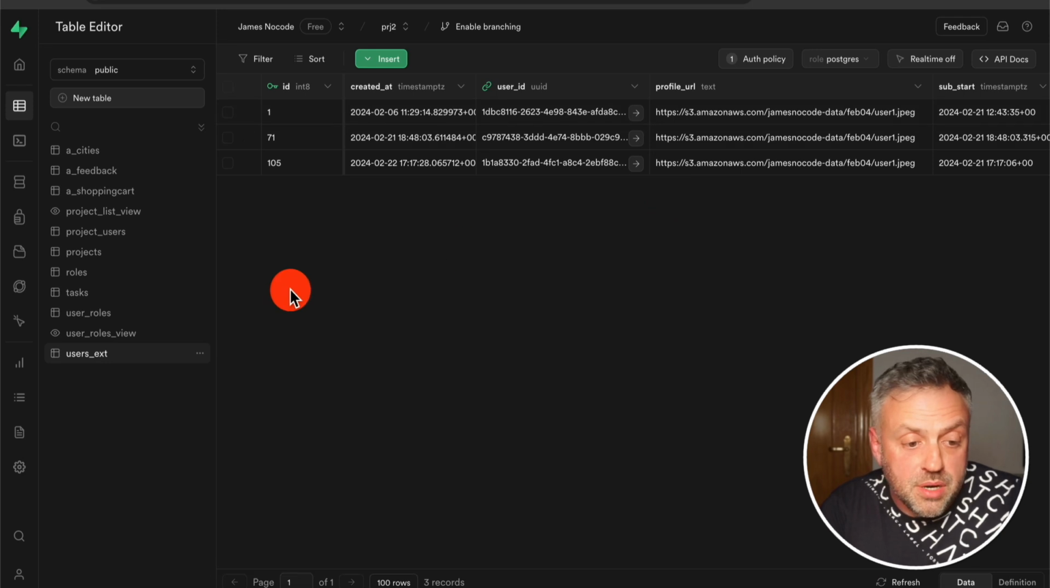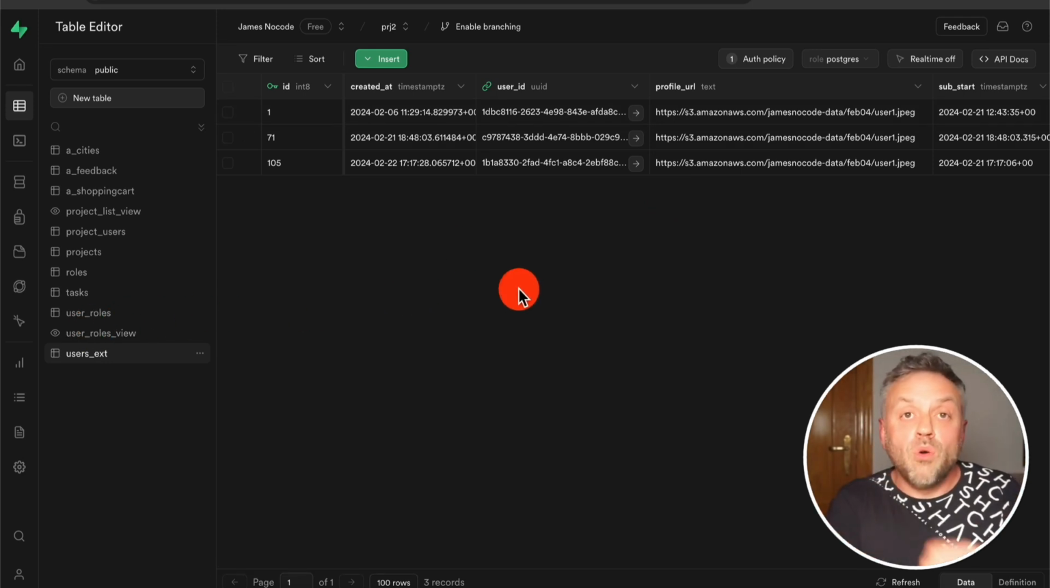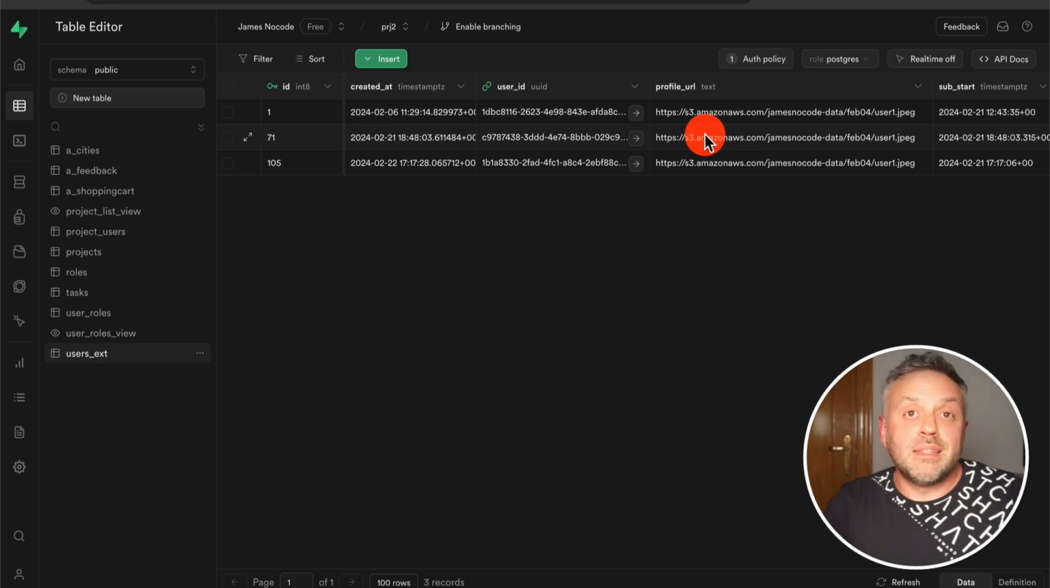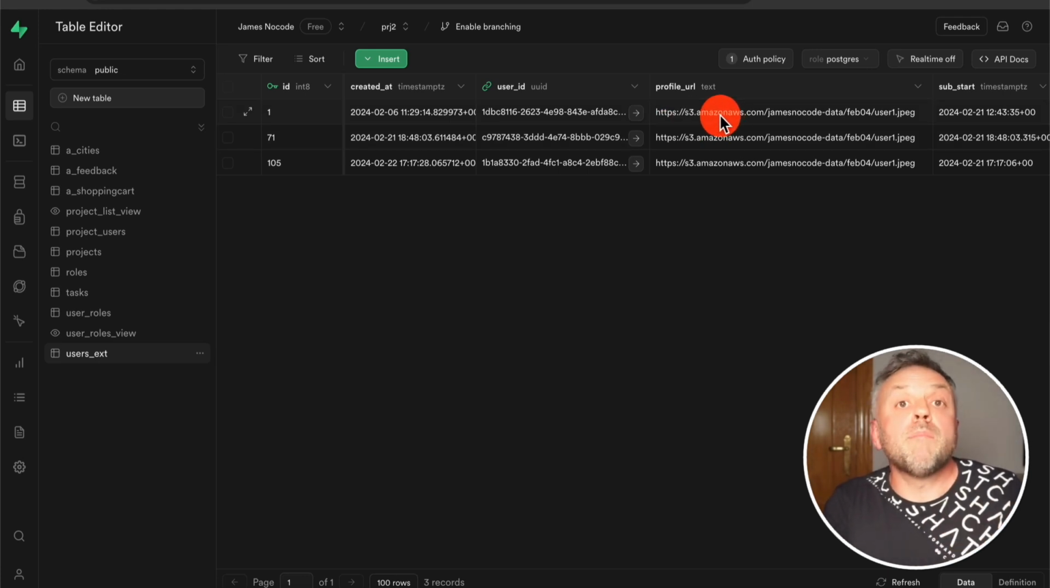Now, the issue here is that when you create a user, that user record is only created in that first table. Well, if you're going to be building an app that relies on the second table, as is the case with most of the apps that you're going to be building, then it's going to be ideal for you to create a record in this table automatically, right?